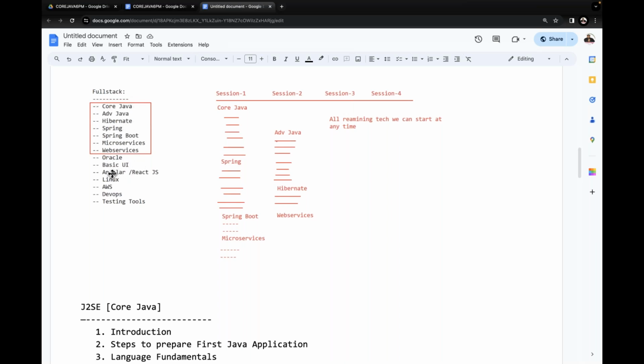Oracle, basic UI, Angular or React.js, Linux, AWS, DevOps, and testing tools. These remaining things are non-Java related. Both come under full stack Java. Yes, sir. Did I forget my point or not?